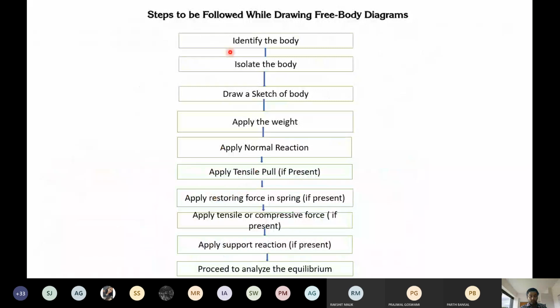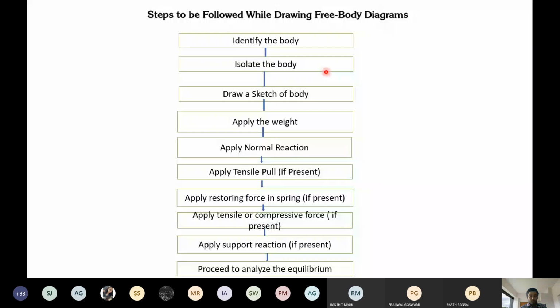Though I will share everything with you, if you have a piece of paper right now, you can write all these steps. Identify the body, then isolate the body, then draw the sketch of the body. Identifying the body means you have to identify from the system how many bodies are there, for example a surface, a sphere, or anything else. Then when you identify that body, you have to isolate it, meaning you take that body separately, and then draw the sketch of the body.